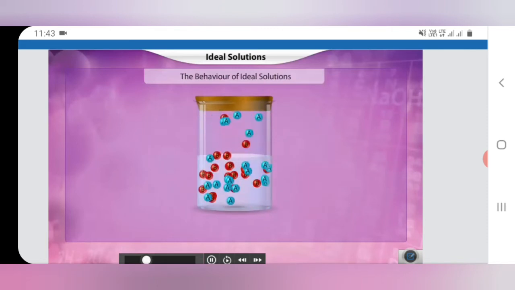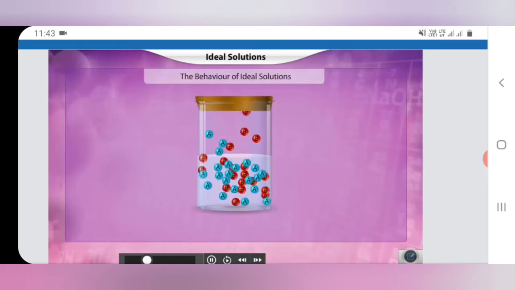Example: we can take a solution of benzene and toluene. Ideal solutions have some unique properties.